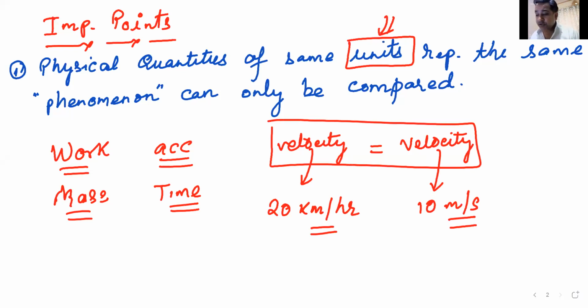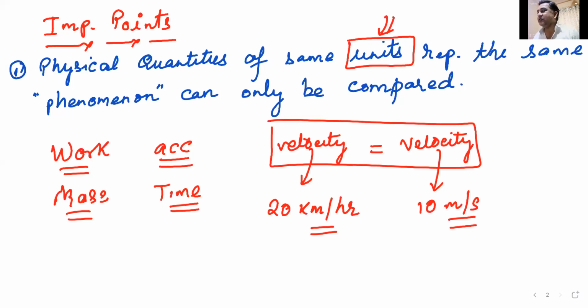Can I compare them? Can you tell me just by looking at it, anyone, which one is bigger, which one is smaller? 20 kilometers per hour is more or 10 meters per second is more? Just by looking at it, and you don't know anything about it. Yes, unit should be same.